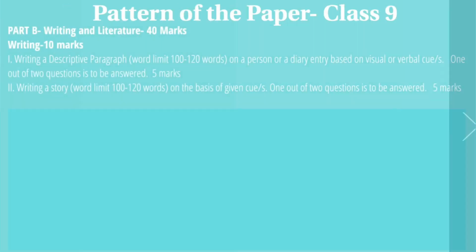In the next section, part B, you will have writing and literature, which will together be of 40 marks, right? So writing, you will have 10 marks. You will be given a descriptive passage, word limit 100 to 120 words. It could be based on a person, or you could be given a diary entry based on any verbal cue or cues. This will carry 5 marks.